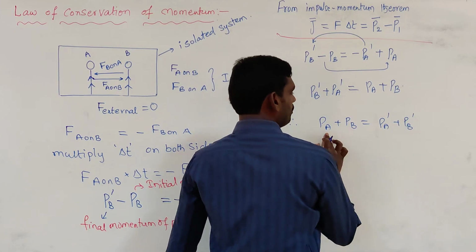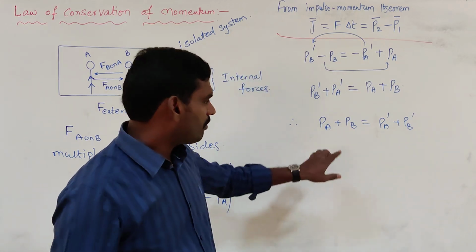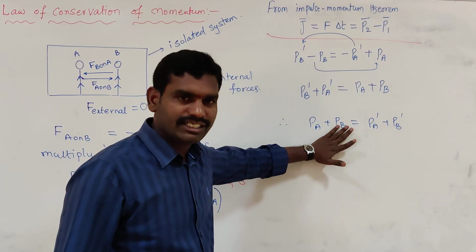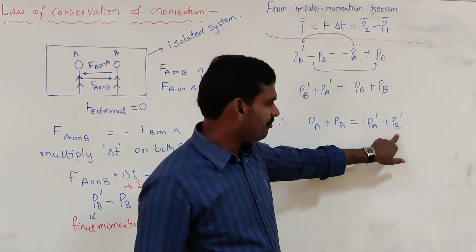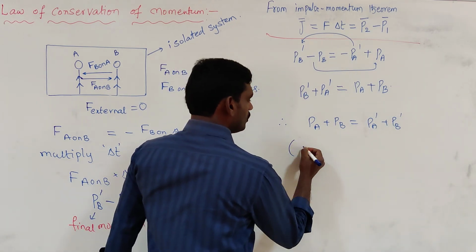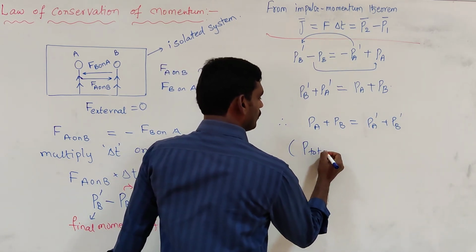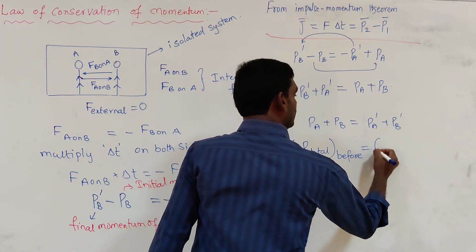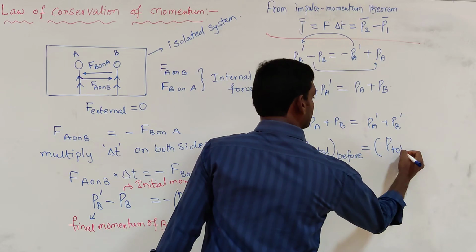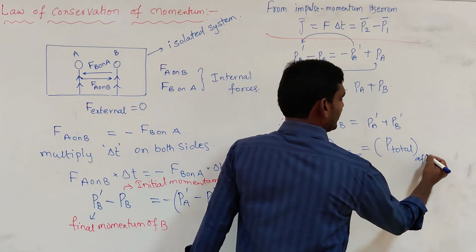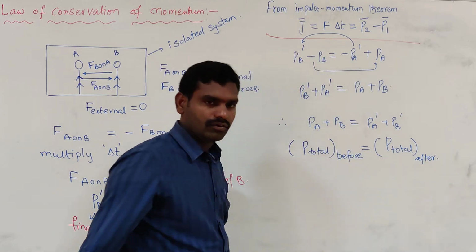That means Pa plus Pb is nothing but the sum of momentum of A and B initially, and Pa' plus Pb' is the sum of momentum of A and B finally. So total momentum before collision, before interaction, is equal to total momentum after interaction or after collision.